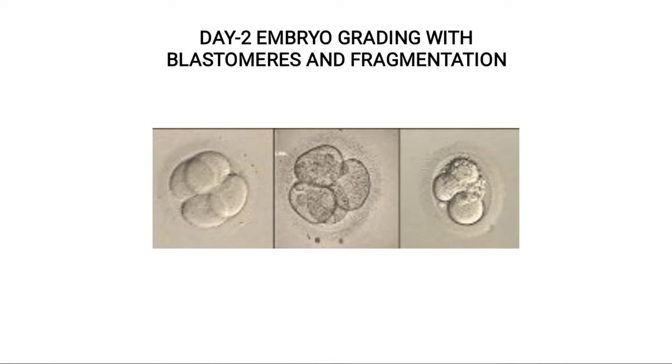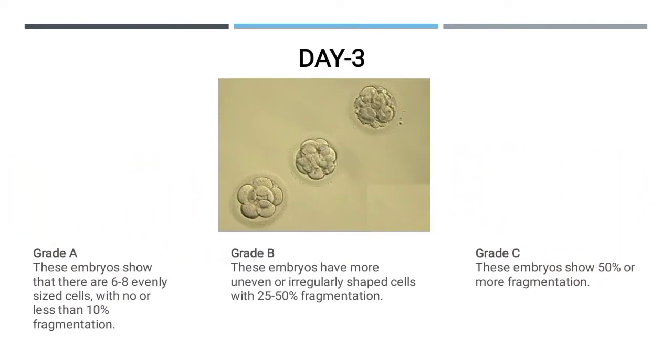The first cleavage failure 24 to 48 hours after fertilization is related to lower implantation rates, even in embryos with good quality morphology on the day of transfer. The good quality embryos have at least 4 cells on the second day. Embryos are divided into classes depending on several morphological parameters which are evaluated at the time: the division of blastomeres and the fragmentation status. On day 3, good quality embryos have at least 6 to 8 cells. The optimal number of blastomeres is 4 to 6 on day 2 and 6 to 8 on day 3.